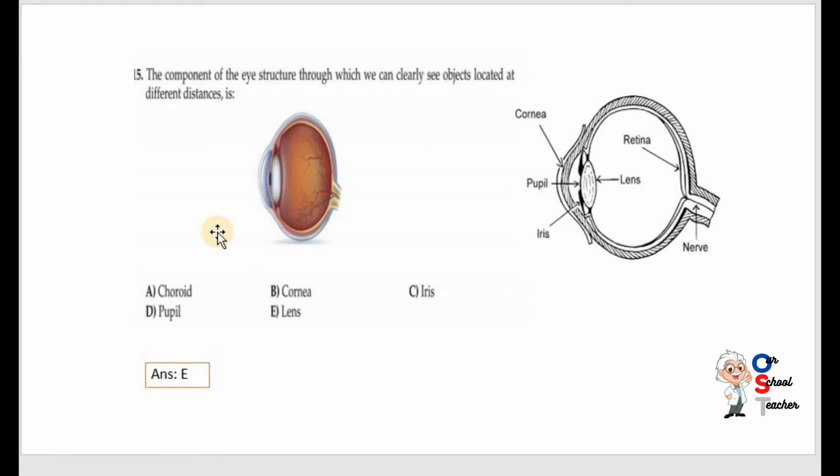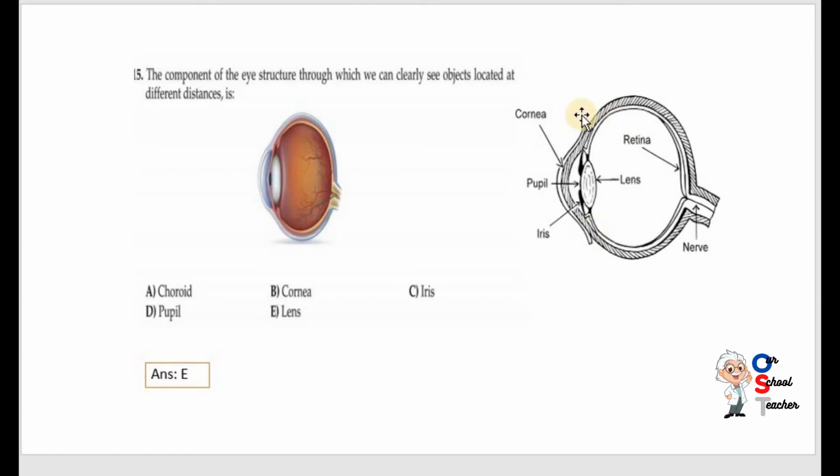This is the human eye. The component of the eye structure through which we can clearly see objects located at different distances is, actually, whenever you want to see something, you need a lens. In our eyes we have this lens and we can see a proper object, or we can see very clearly because of this lens. And whenever this lens is losing its property, we need glasses.